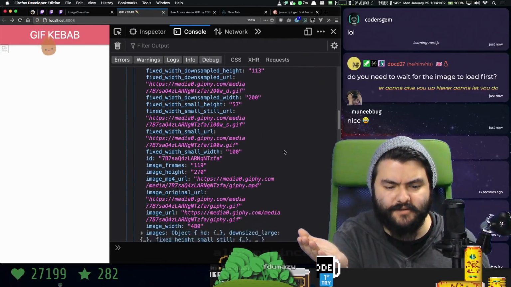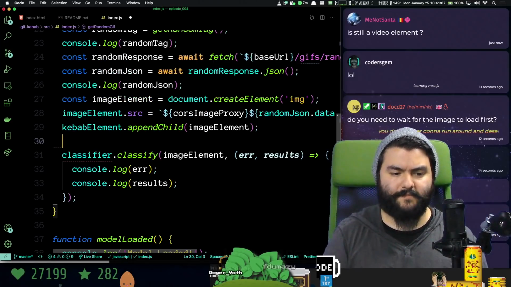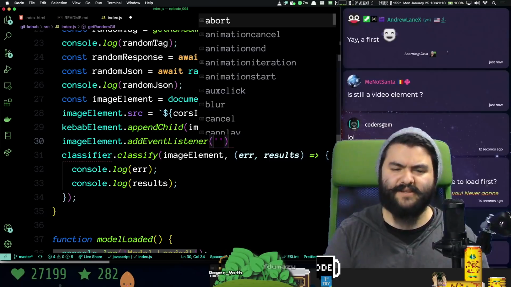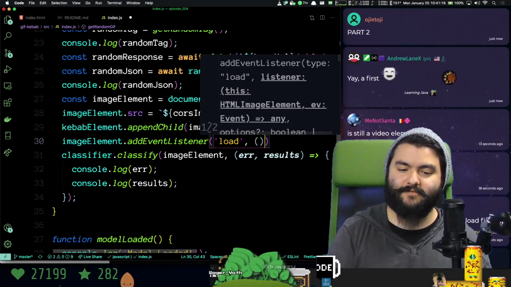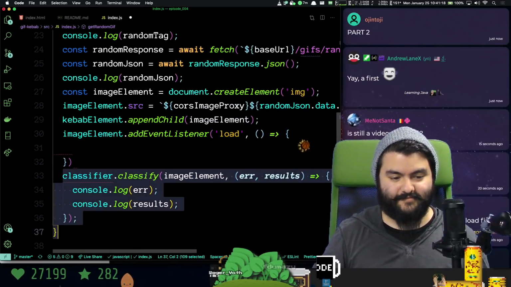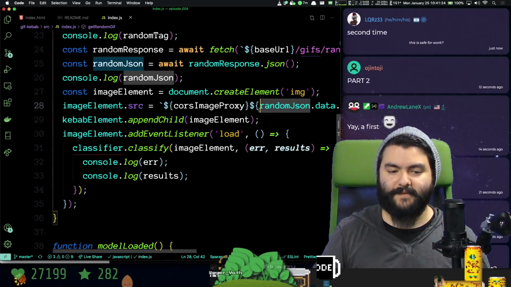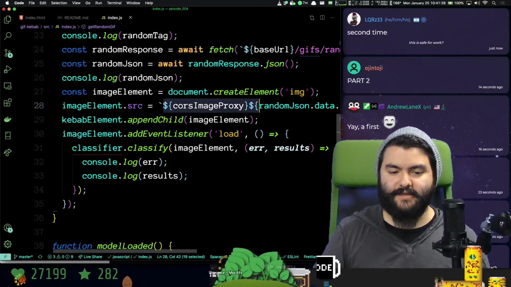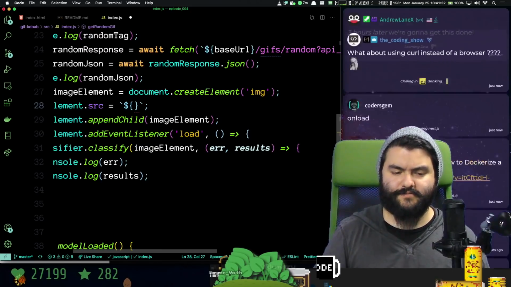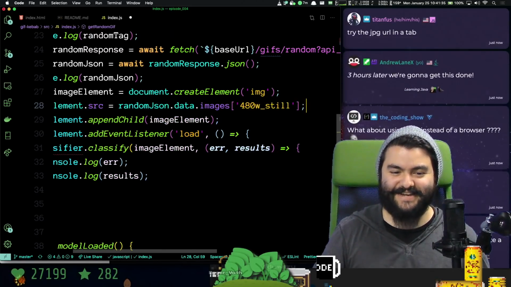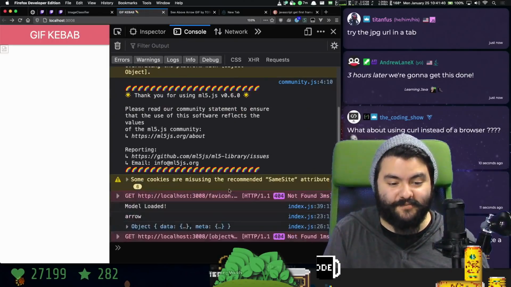Do I need to wait for the image to load? It's possible. Yeah, let's wait for that. Is it on load or just load? No. We're going to get this done right now. The thing is, the image didn't even appear on the page, which I'm scared about. Why isn't it even showing up on the page? Yeah, we saw that the JPEG URL actually worked.